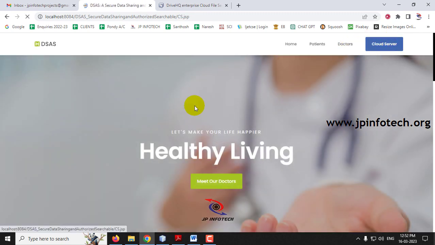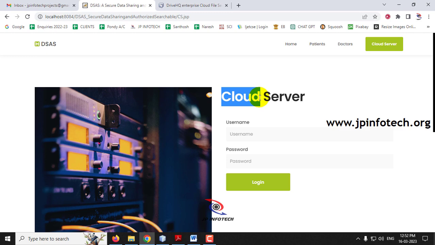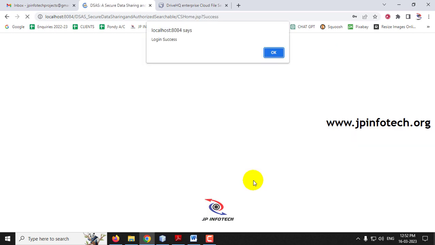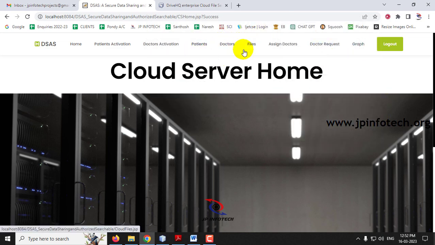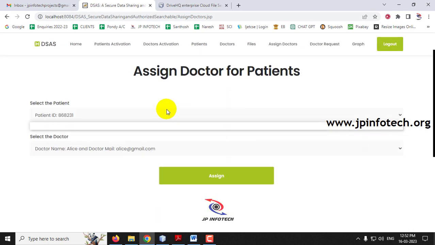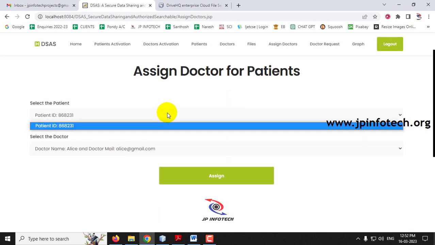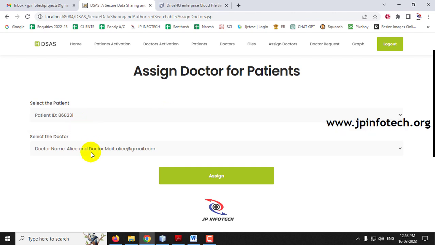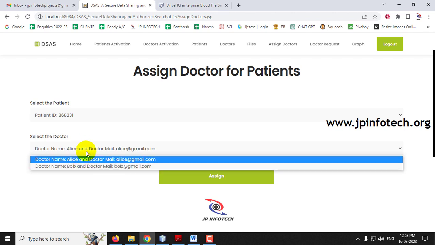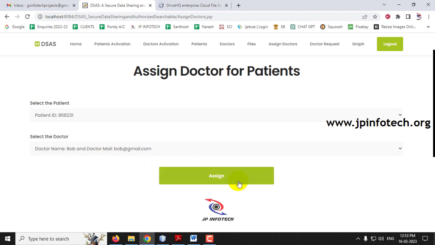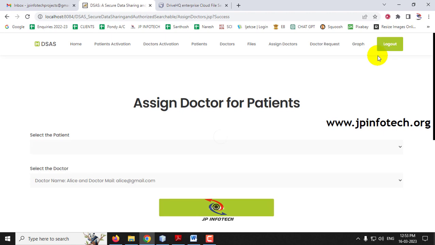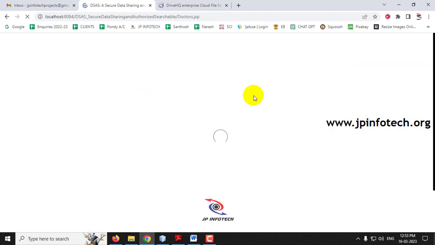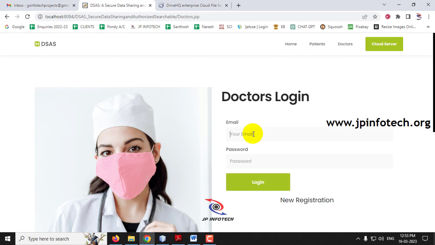Now let me go to the cloud server part. I have created this new user to allocate this patient to the other doctor, Bob. Let me go to the assign doctors part. Here you can see the only patient which is not yet allocated. Let me select it, and you can see the doctors; whichever they want, they can allocate. Let me allocate to Dr. Bob and click assign, and you can see the doctor is assigned for the patient, and click close. Now let me log out and go to the Bob login to show you how it looks.